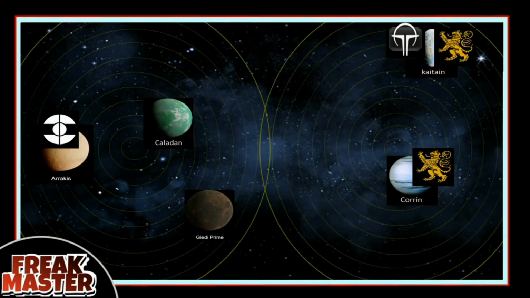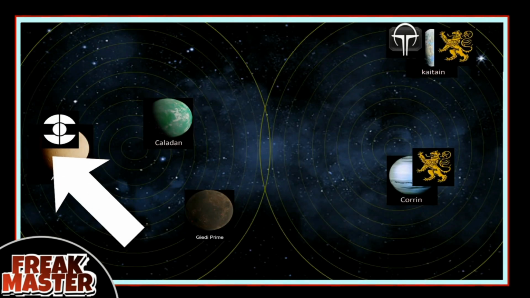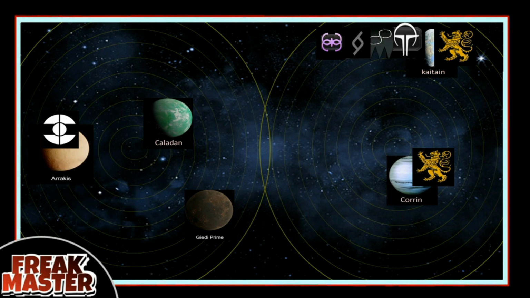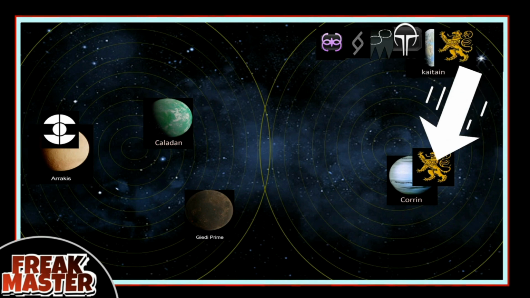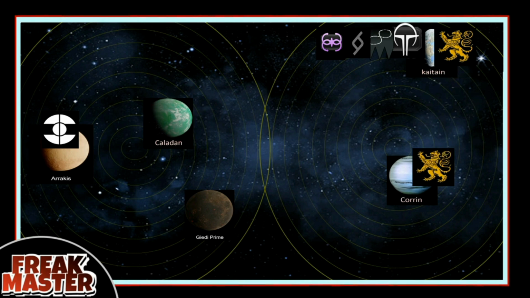So we have the Freemen on Arrakis and the 4 organizations I mentioned. One is Imperial, part of House Corino, based on Corrin and Kaitain. Now we have 2 more great houses to discuss.